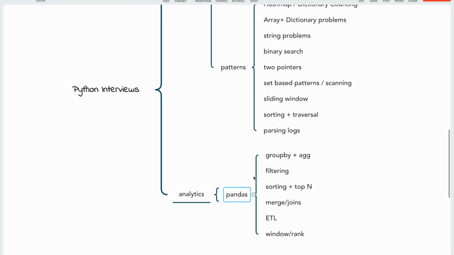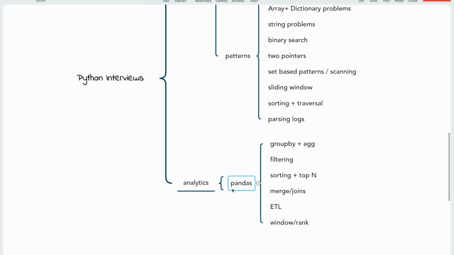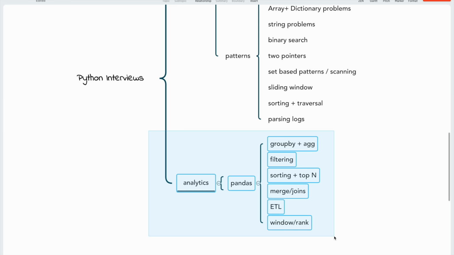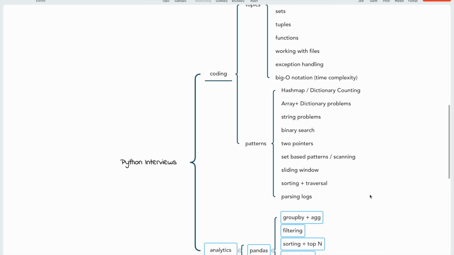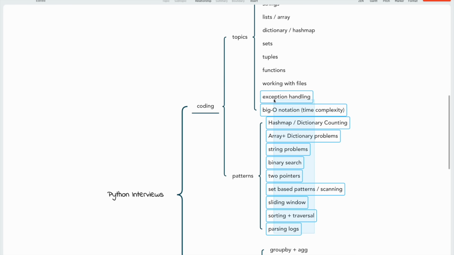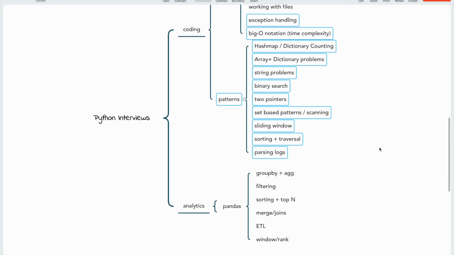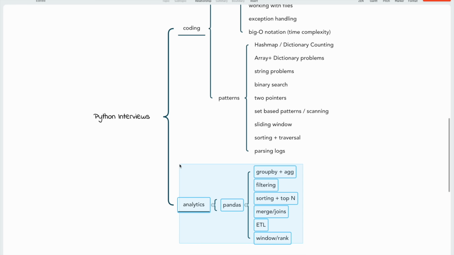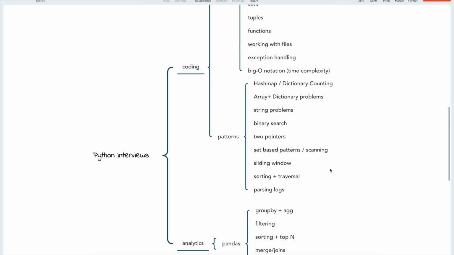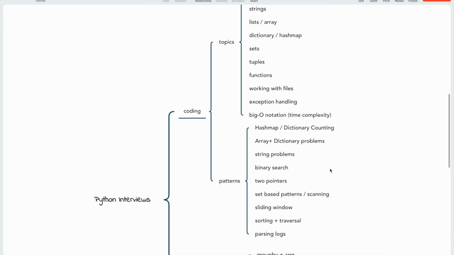Now in pandas, also, we have a few things that you should focus on if you are learning pandas, right? Group by aggregation, filtering, sorting and top n, merging or joins, how to write ETLs using pandas, window rank functions, right? In this video, I will not cover this. If you think there are a good number of interviews which are asking these things, I can create a separate video, right? But I want to focus on the most important 90% of the things, right? So we will focus on these things today, right? And maybe in the next video, I can talk about this if there is a good amount of demand in the comment section. Okay, I hope this is clear. Let's start with the practice sessions.